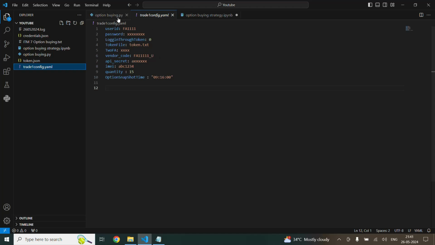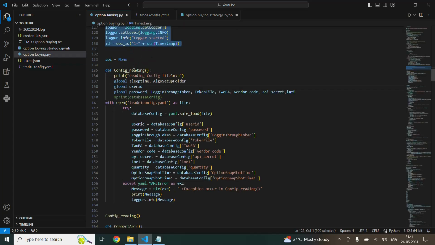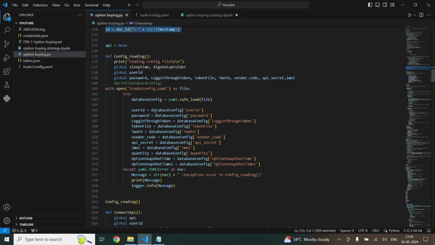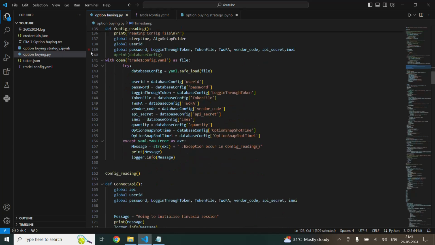Information you can get and save in your details according to your profile. These details will be saved in this manner, under user ID, password, login through token and all.